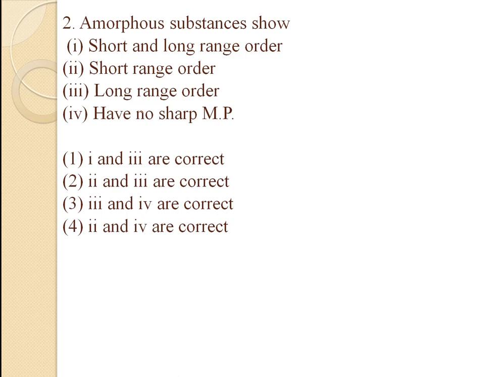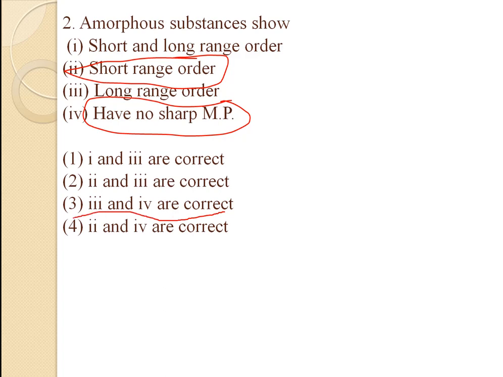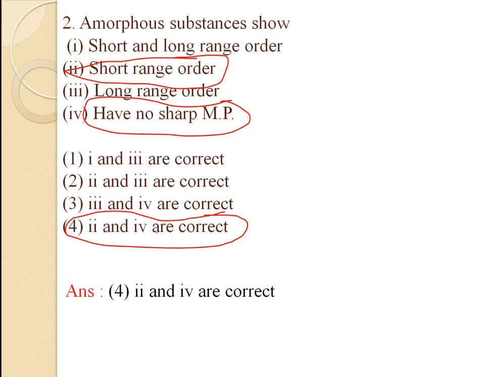That's why they have short range order, and also they do not have definite geometry. They do not have a sharp melting point. They melt over a range of temperature. So option 2 and option 4 are right. Option 4 is the correct answer.